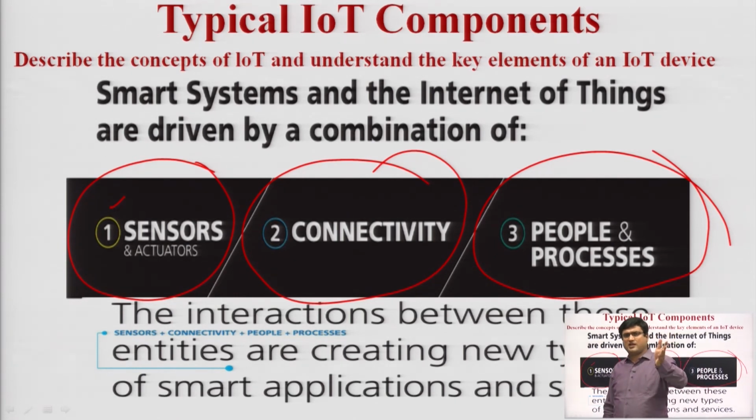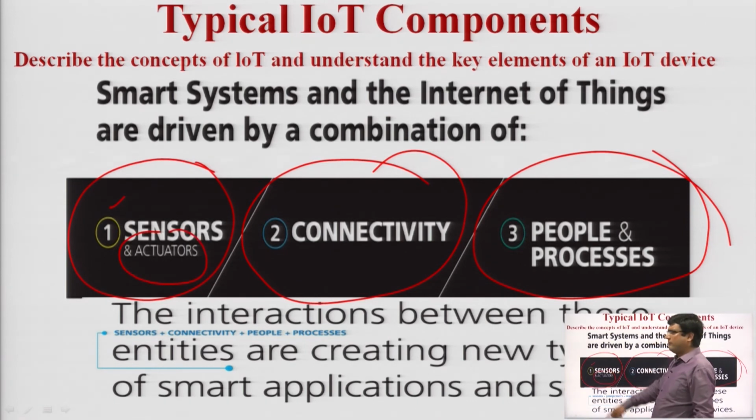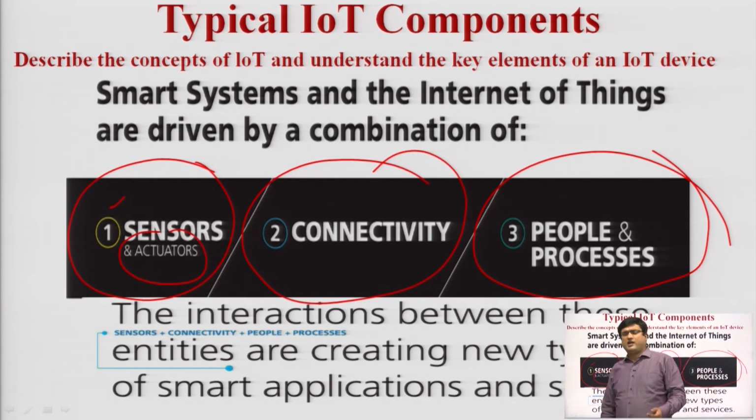They are getting the analog data from the environment like pressure, humidity, etc. And this type of data is converted into an electrical quantity in terms of voltage and current. So through sensors we are getting the data, and actuators are the other form. Actuator means that electrical energy is converted into a mechanical one.